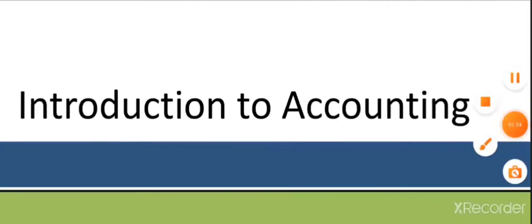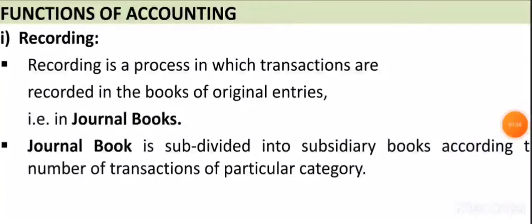So the first function is recording. Recording is a process in which transactions are recorded in the books of original entry, that is the journal. The journal is also called the book of original entry or book of primary entry. The journal is subdivided into subsidiary books according to the number of transactions of a particular category.